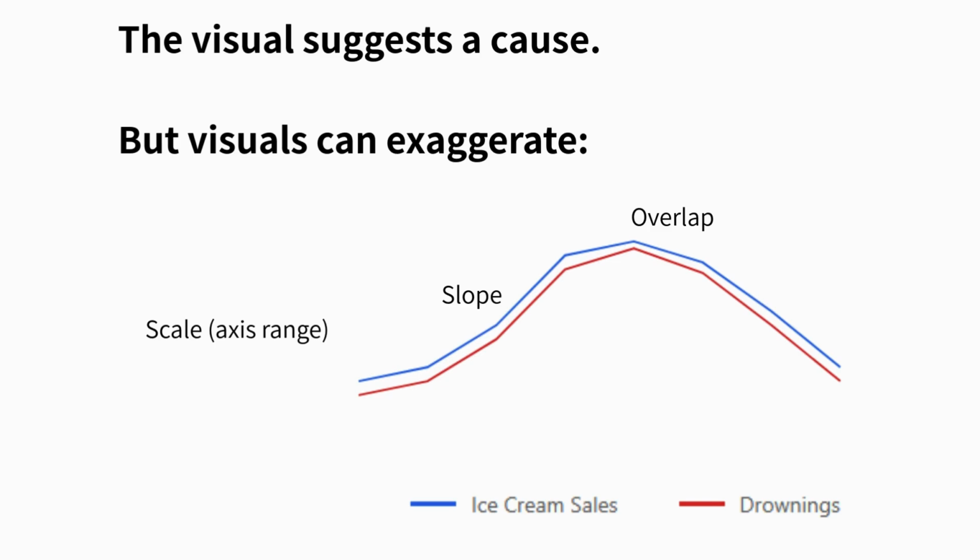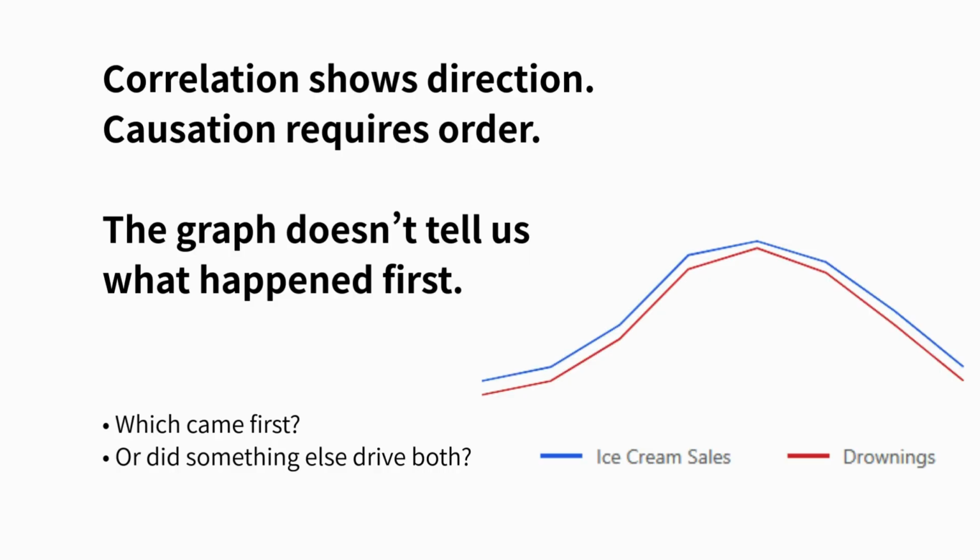Graphs are powerful because they guide our attention. And sometimes, they guide it too far. We see two things moving together. And our brain wants a cause. But causation needs order. One thing has to happen first. Then the other follows. This graph never tells us that. It shows timing, not sequence. Without knowing what came first, we cannot claim a cause.